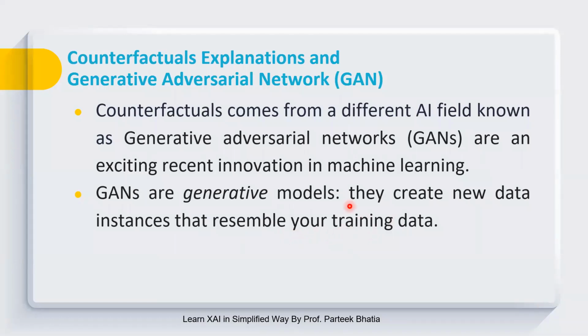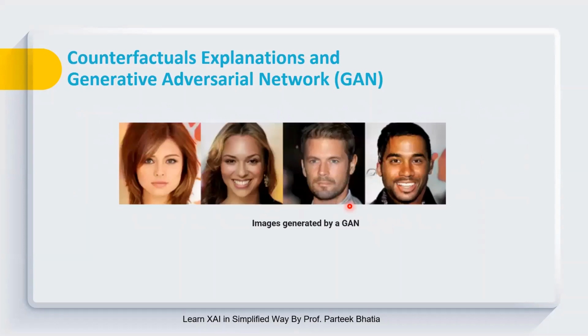By using a GAN, we can generate synthetic data which appears the same as real data. For example, one very common application case study of GAN is where a system has generated images of people that are not existent. These are not real people.